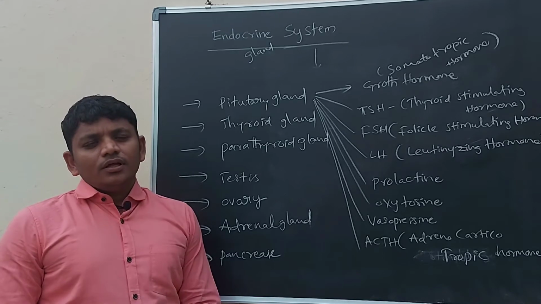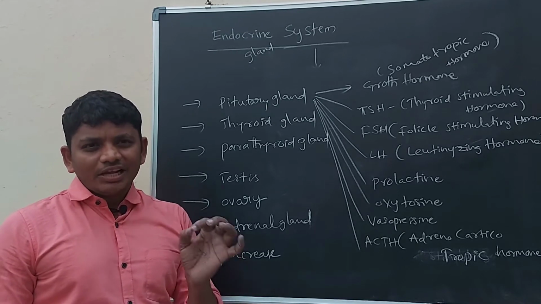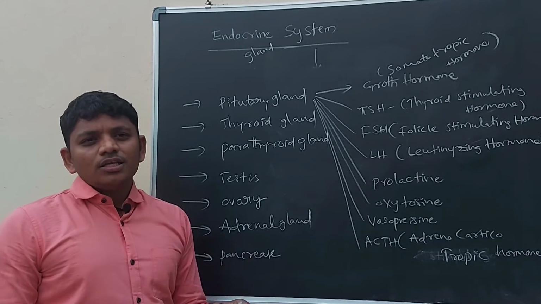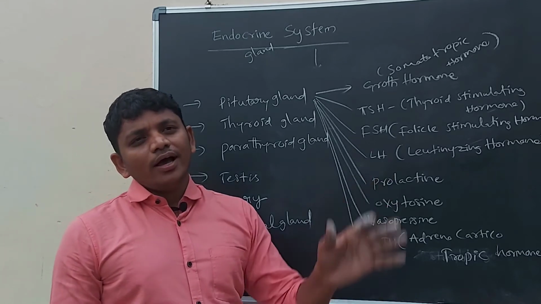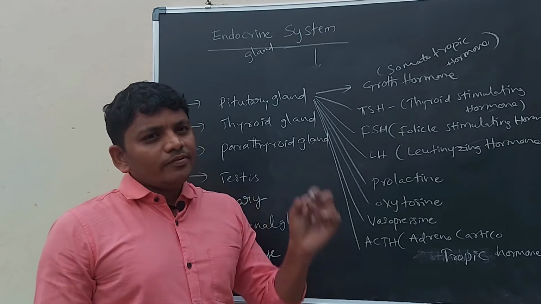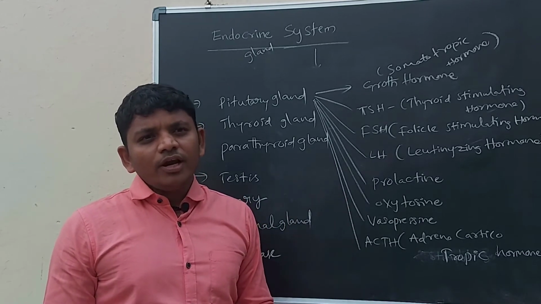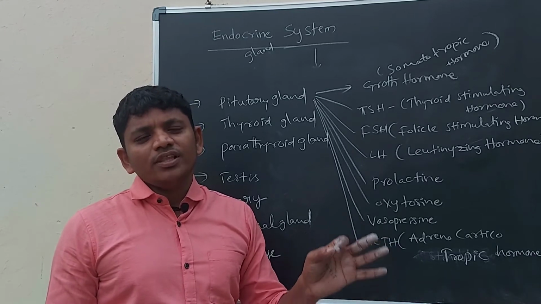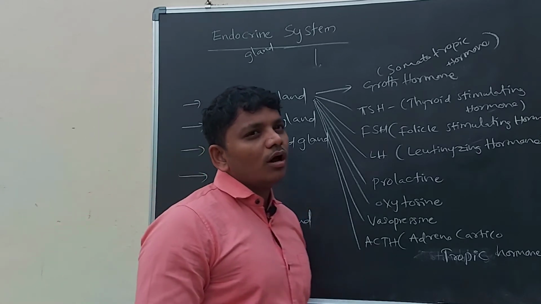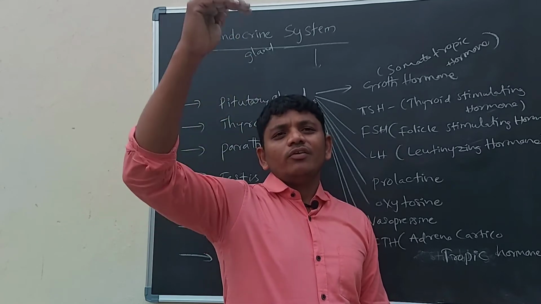When the growth hormone is released in the required amount in childhood, then the baby will grow as an individual with a good height. If the growth hormone is not released in sufficient amount, the baby will not grow to a sufficient height. So growth hormone is helping in the growing of the organism.